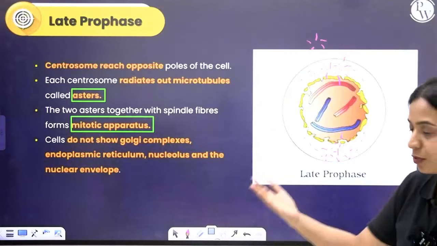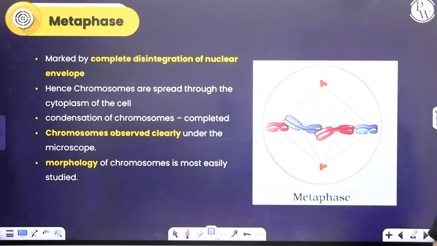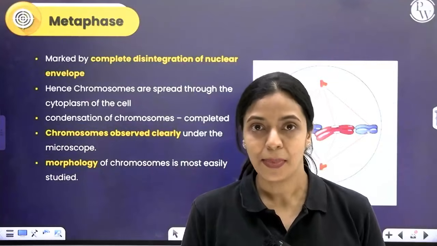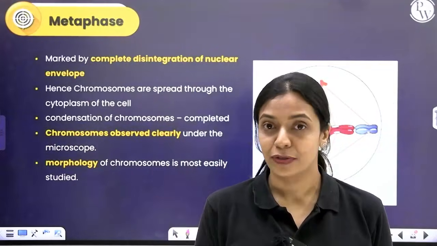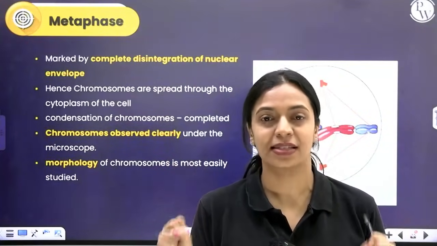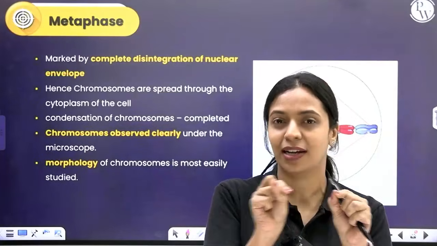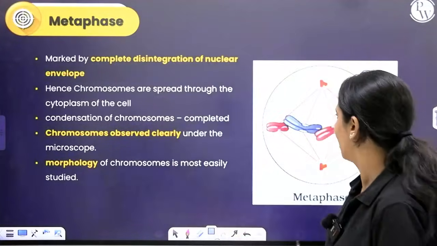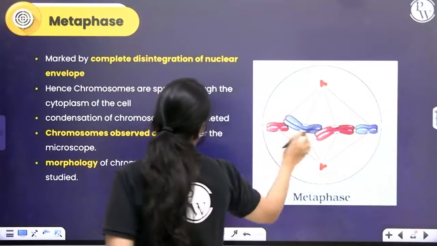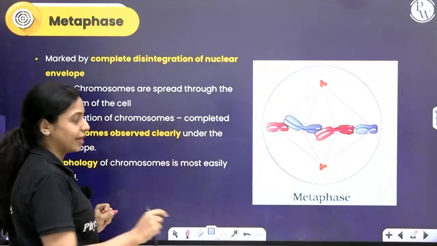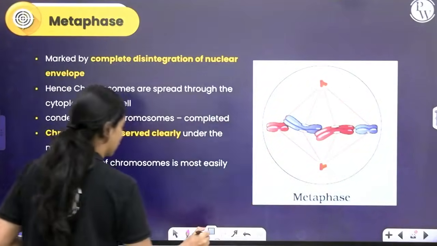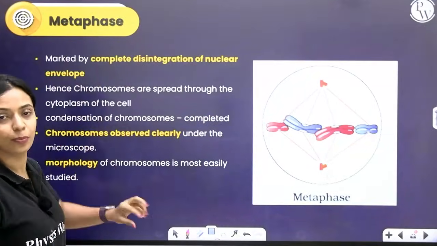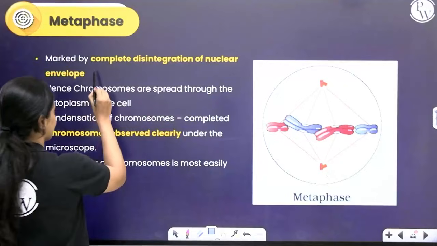Now, after prophase, what we have next is the metaphase. How do we know that the cell is in metaphase? Metaphase starts with M for middle. All of the chromosomes that are now fully condensed will start to align like one straight line that you form in your school assembly. They will come and align at the center of the cell. Okay, so all of the chromosomes that had condensed will come and align at the center of the cell. And also we know that it is metaphase when the nuclear envelope would have completely disintegrated.